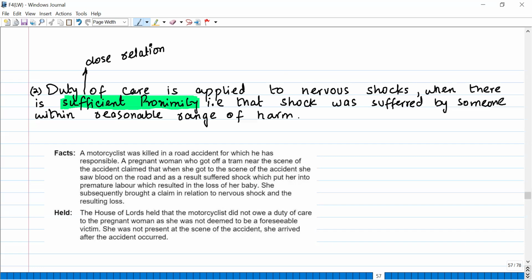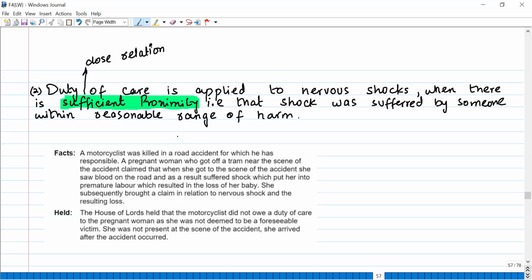So duty of care is applied to nervous shock when there is sufficient proximity. Sufficient proximity is necessary, meaning there must be a close relationship between the act of a person and my psychiatric injury. If there is no close relation, then anyone can claim that because of this person's act, I saw his act on a mobile phone, and when I watched it, I suffered psychiatric injury. Anyone can put up a claim in tort, but it does not work like that. There must be a close relation between the act and the nervous shock. The shock was suffered by someone within reasonable range of harm.